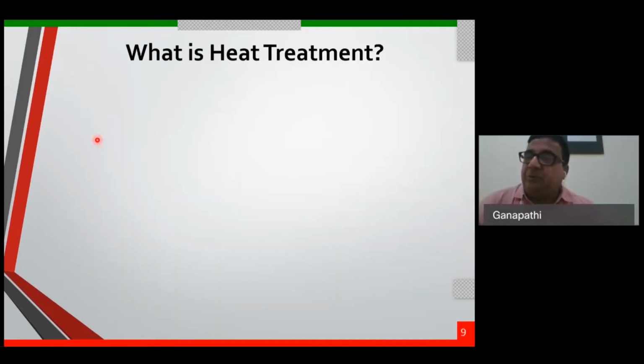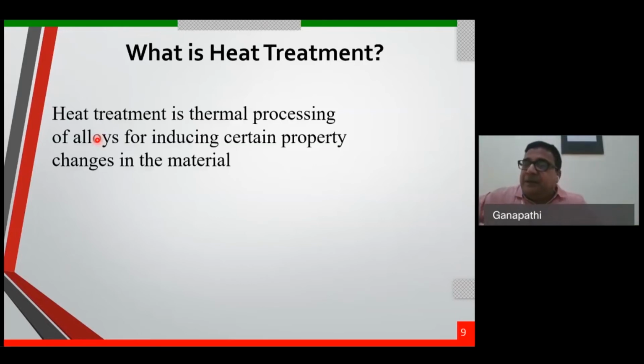Then what is the heat treatment process basically? Let us understand. Basically, it is thermal processing, that means heating and cooling. Thermal processing, heating and cooling, of alloys, inducing certain property changes in the material, we call it the heat treatment process. That means bringing in thermal processing, heating and cooling, thereby altering the microstructure to get the required properties in the material. We call it the heat treatment process.